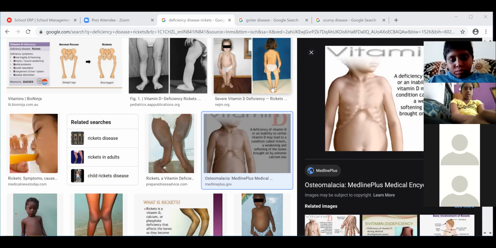Ma'am, is medicine available for this disease? Yes, medicines are available for this disease, but the person cannot be completely cured. Prevention is better than cure.